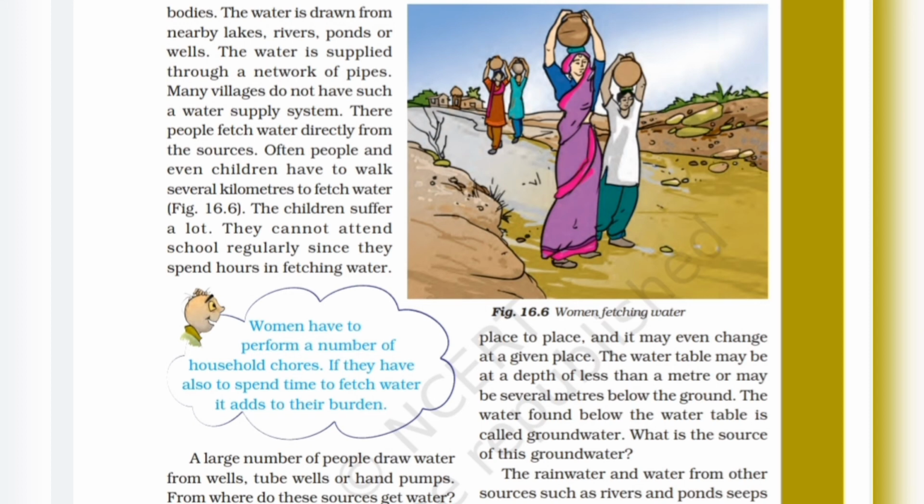So we have discussed here what the water table is and how important groundwater is. The water table may be at a depth of less than a meter or maybe several meters below the ground, and the water found below the water table is called groundwater.